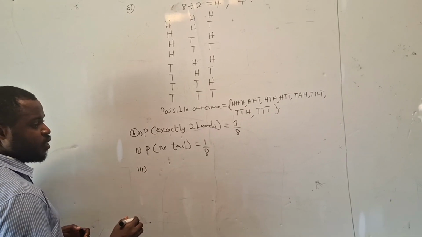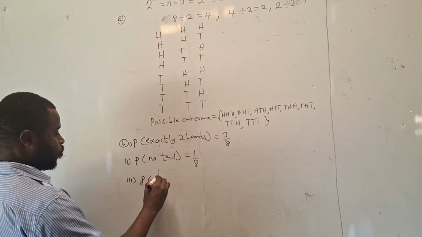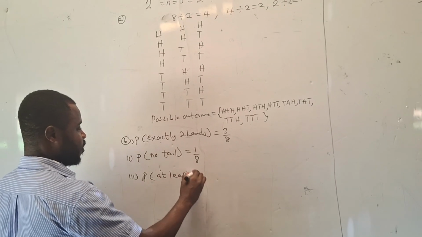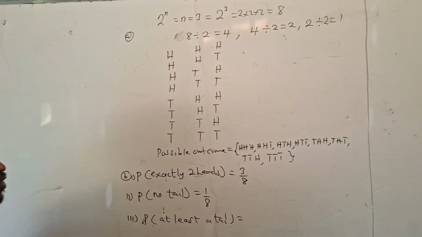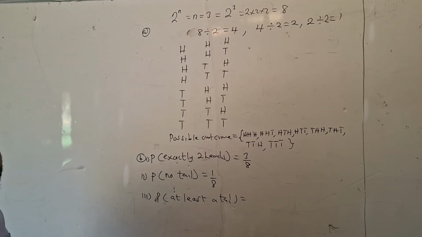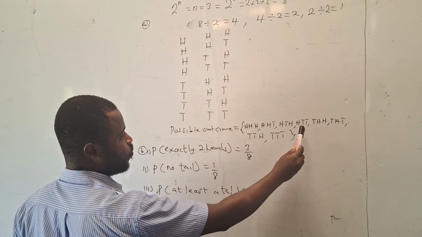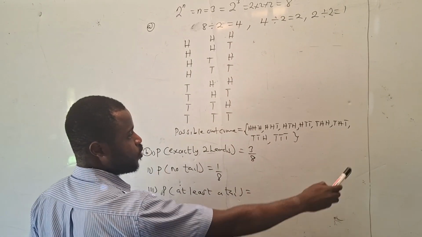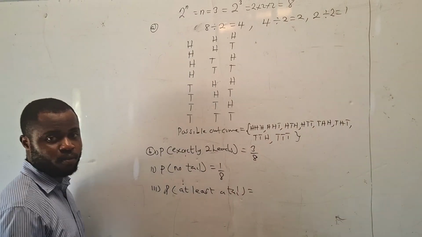So the third one says probability of at least a tail. At least a tail. So which of them has at least 1 tail? It can be more than 1. At least a tail. So we have 1, 2, 3, 4, 5, 6, 7.